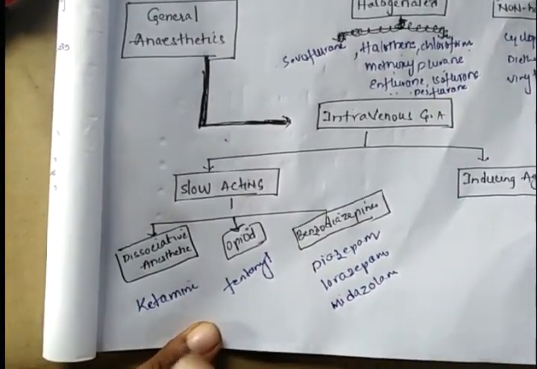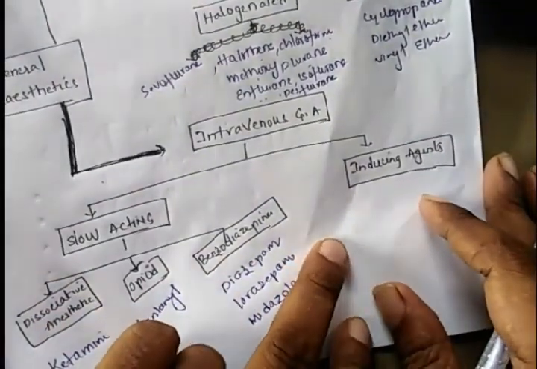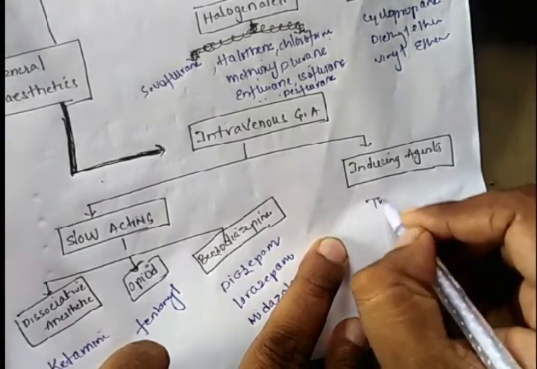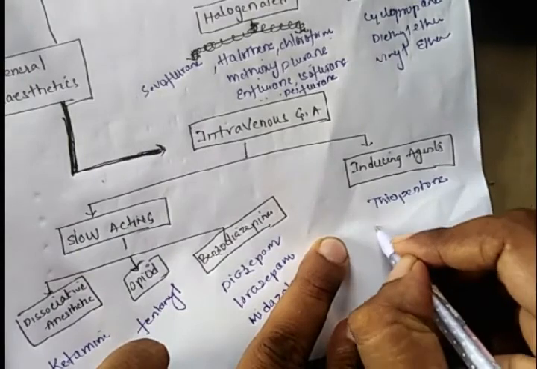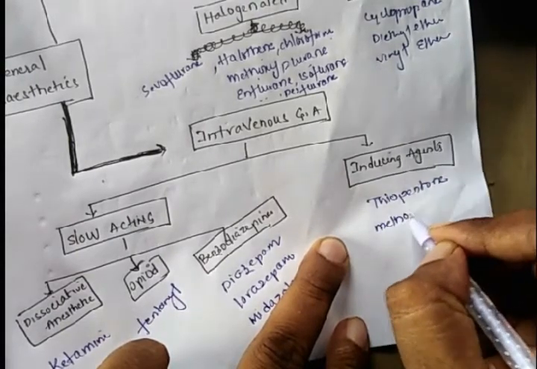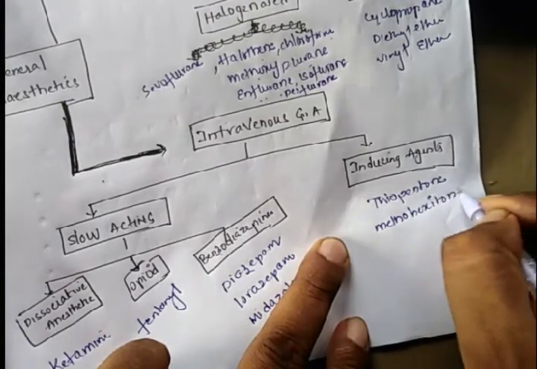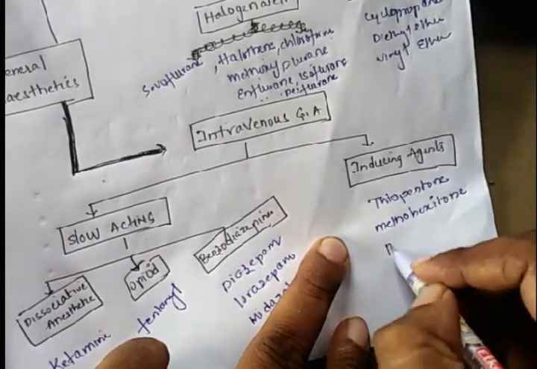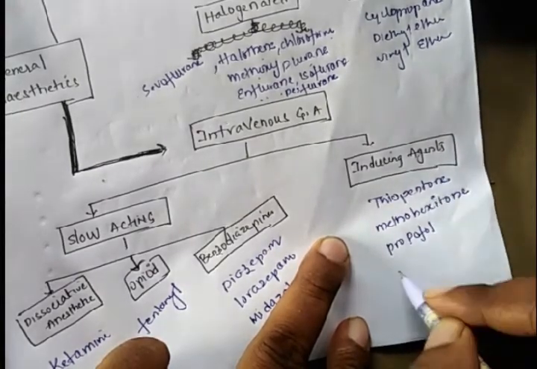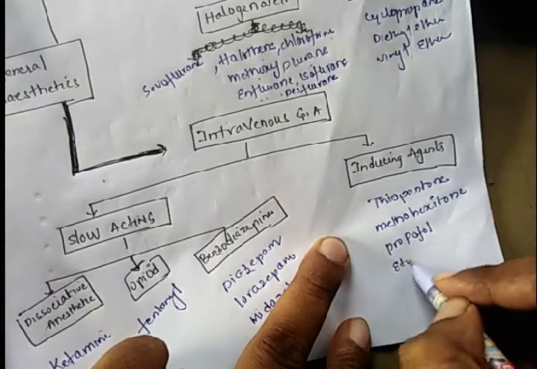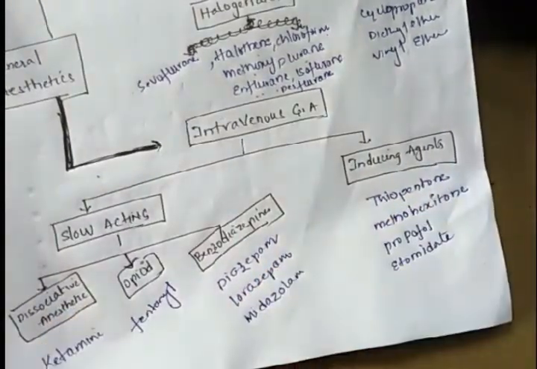Coming to the inducing agents of the intravenous class, they are thiopentone, methohexitone, propofol, etomidate.